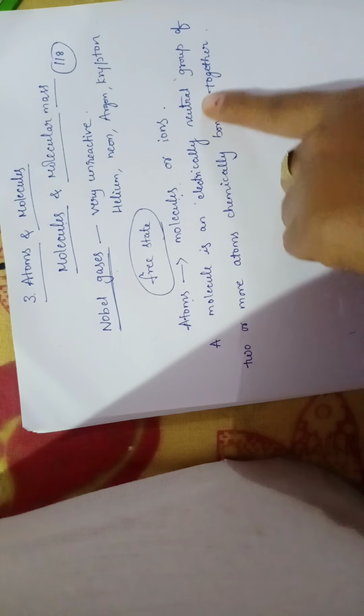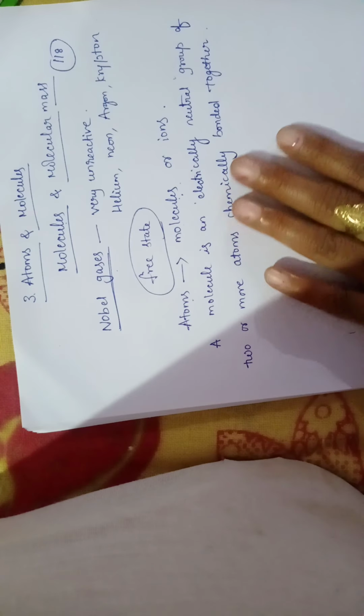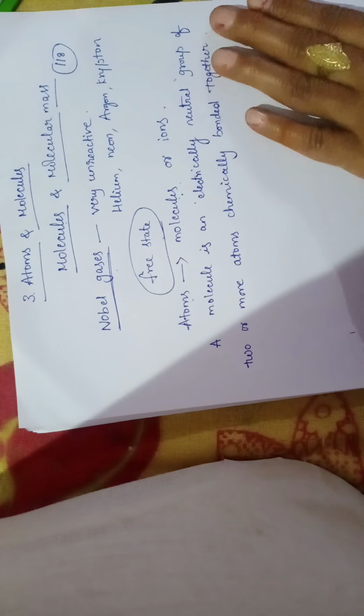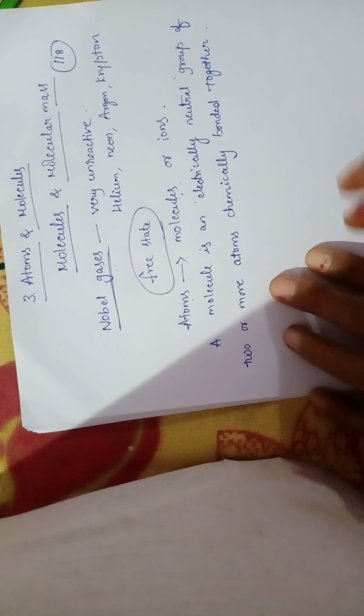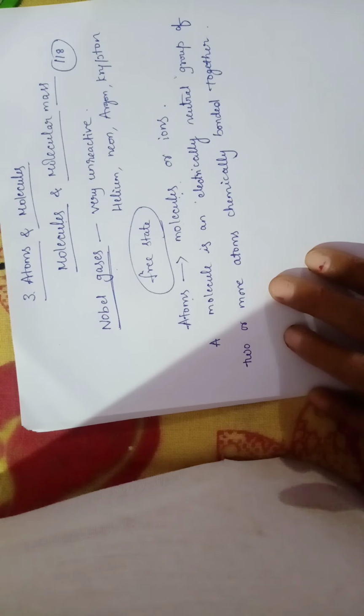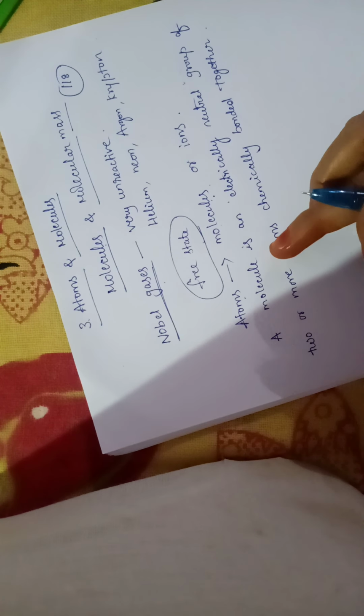So what is a molecule? A molecule is an electrically neutral group, which means it will not have any charge. Electrically neutral group of two or more atoms. Sometimes two atoms may combine, or sometimes more atoms also will combine. Like that a molecule will be formed.